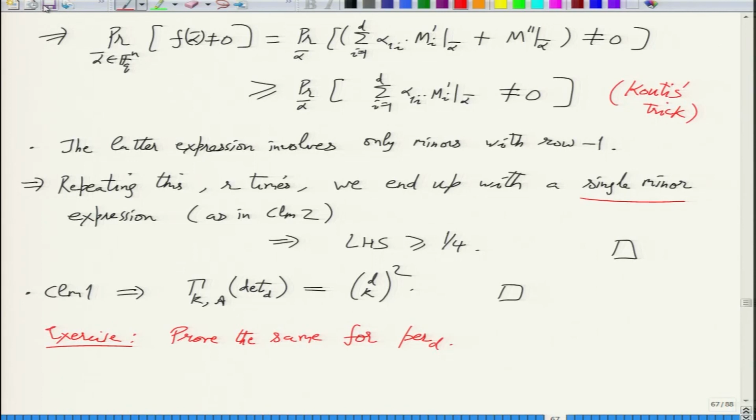Right, so we have proved lemma 1, which was the upper bound on circuits, and lemma 2, which is the lower bound on determinants. So this is the right time to compare the two. That will finish the proof.